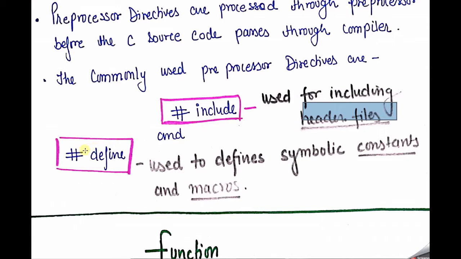Okay, similarly #define. Sorry, #ifdef, this is basically known as a hash function. Here, # is known as the preprocessor directive, and this is basically used for defining, for including, and so on. Whenever we want to define any kind of macros, some kind of functions, or some kind of macro symbolic constant, we can use the define symbol and then declare it in that format. Here we can learn how to call this function one by one when we learn our programming concepts.